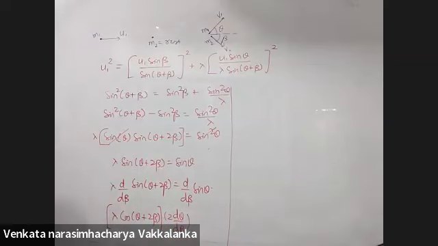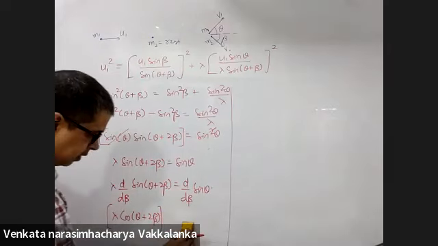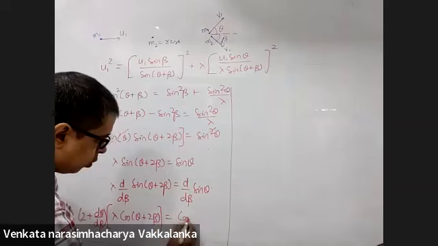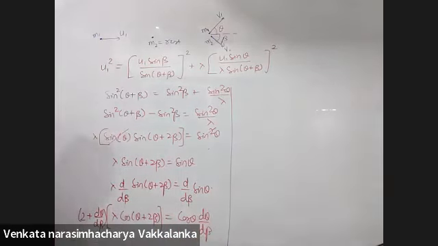Am I right? Yes, sir. Will be equal to cos theta into d theta by d beta.